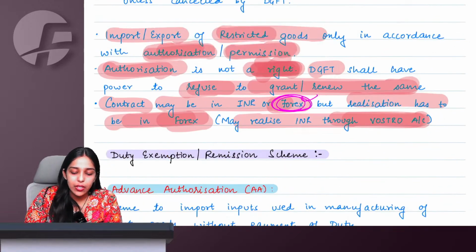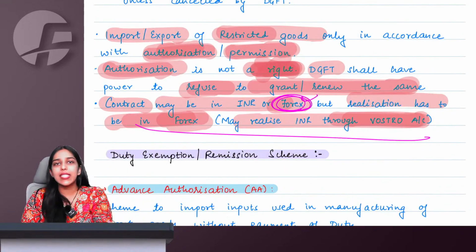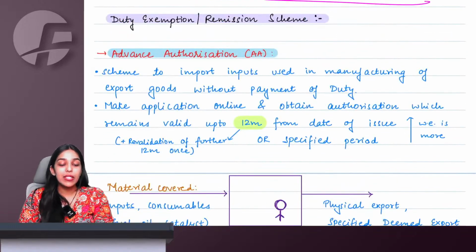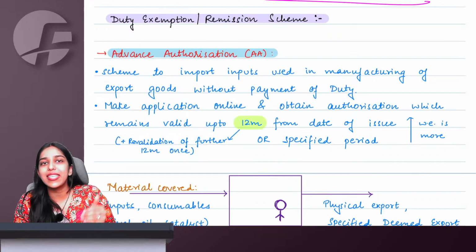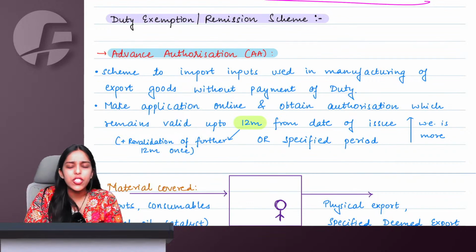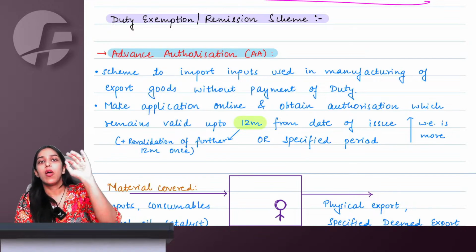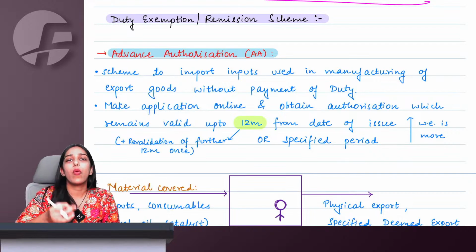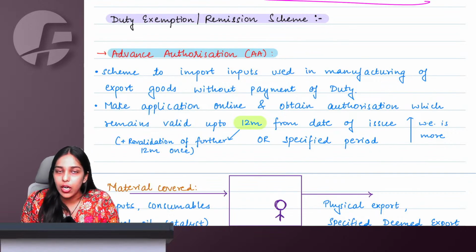Whatever we studied till here was like read-once category, might be asked in MCQ type portion. But in these duty exemption and remission schemes, we have almost 4-5 schemes, and I request you to thoroughly read all the schemes once, twice, thrice at least, so that you know the concept, as there are high chances of questions being asked from this particular area.